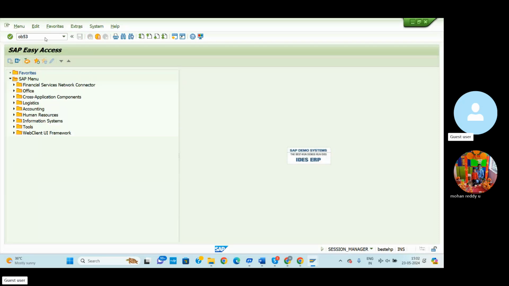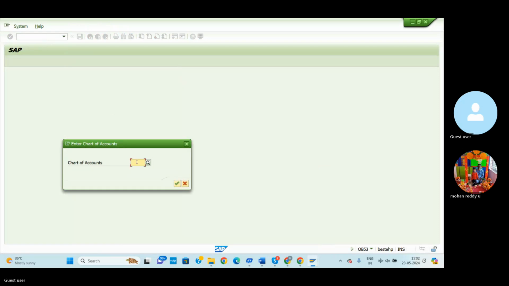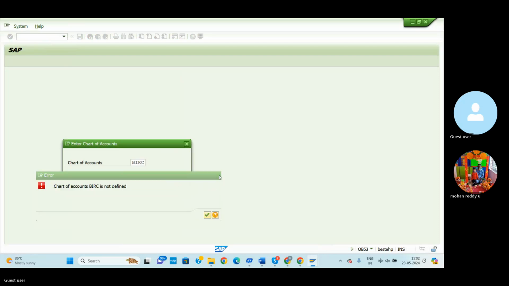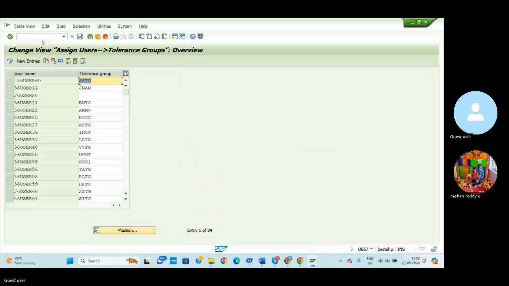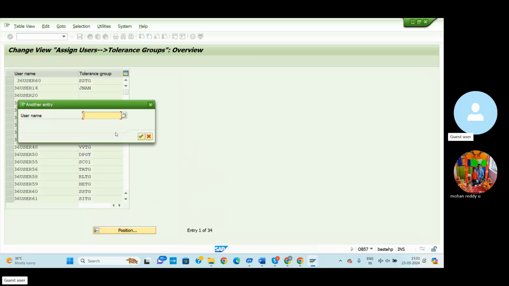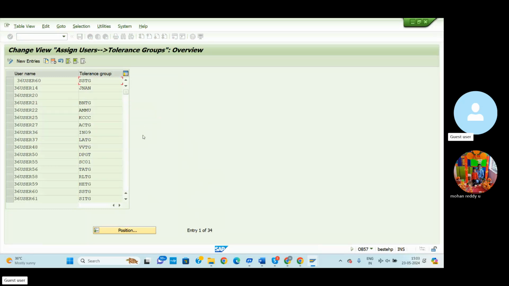OB53, BARC. I'm sorry, OB57. OB57 is the tolerance group T code. Using this T code, go to the position username, user 60 is our user.